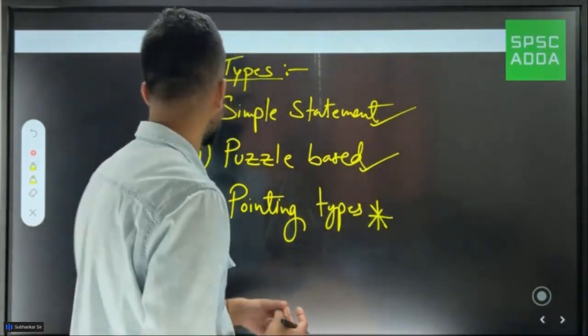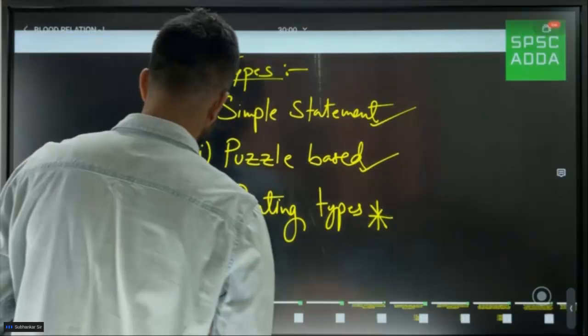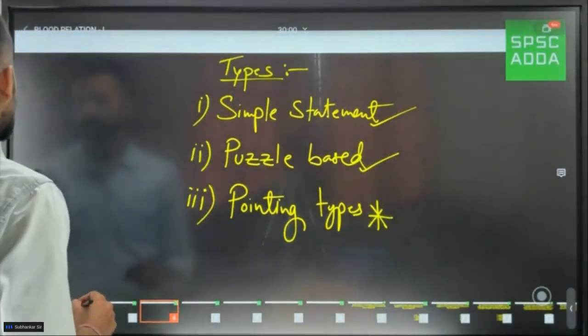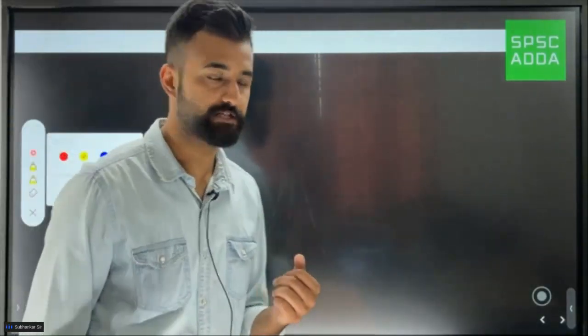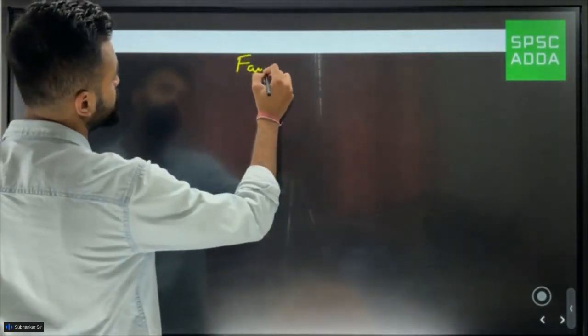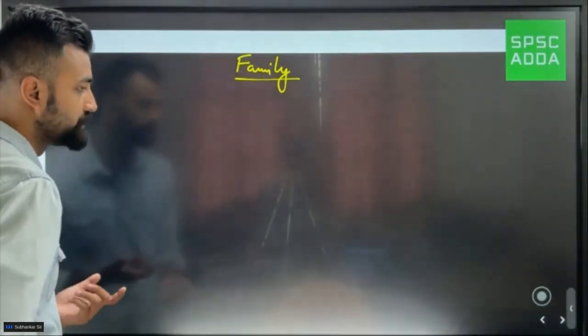What we need to do in blood relation is, in the question they'll give you a few details, a few pieces of information regarding a family. Suppose there is a family, and they'll be giving you a few relations, like A is the father of B, B is the brother of C, and so on.